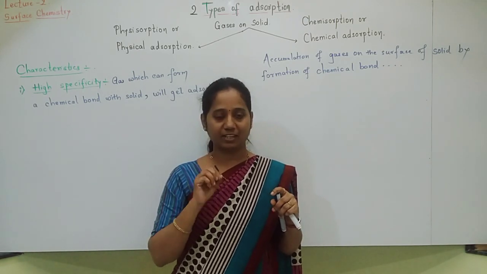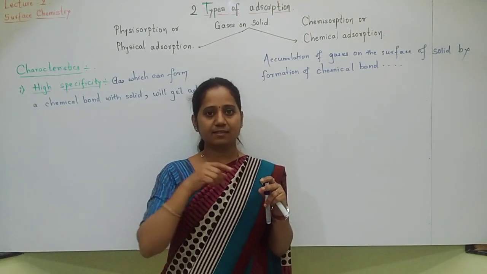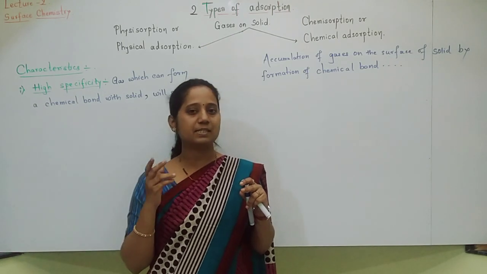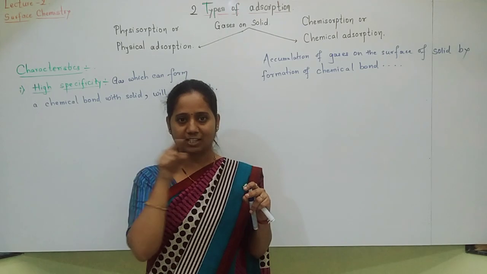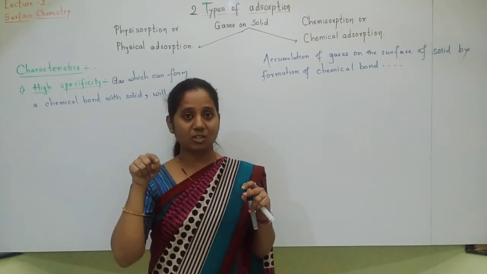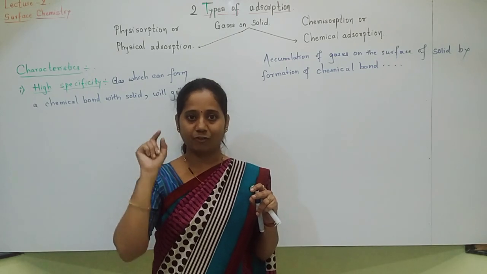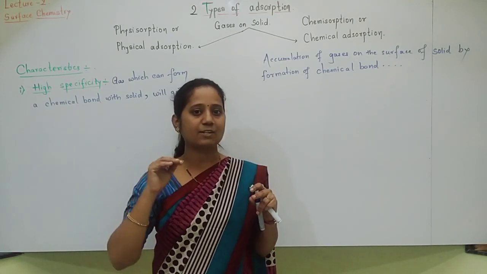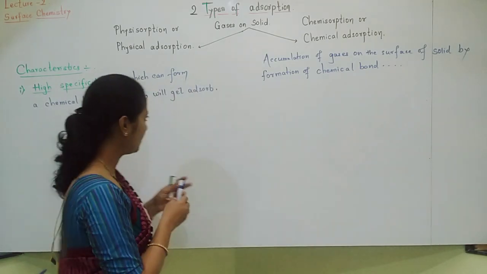Understood? Specific. Imagine hydrogen is there and the metal is a transition metal. Transition metal means d-block metal. That hydrogen gas will get adsorbed on the surface of the transition metal if the transition metal is forming hydride with that. Means a chemical bond is forming, then only that gas will get adsorbed on the surface of the solid. So this is very specific.